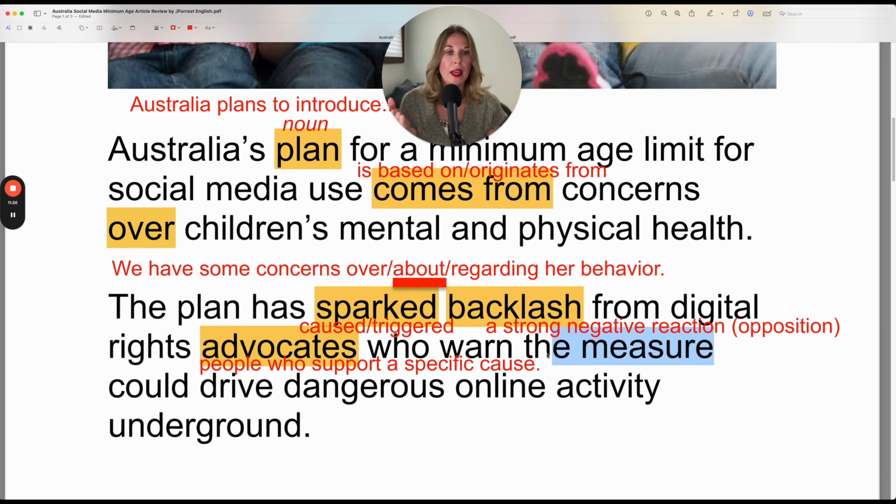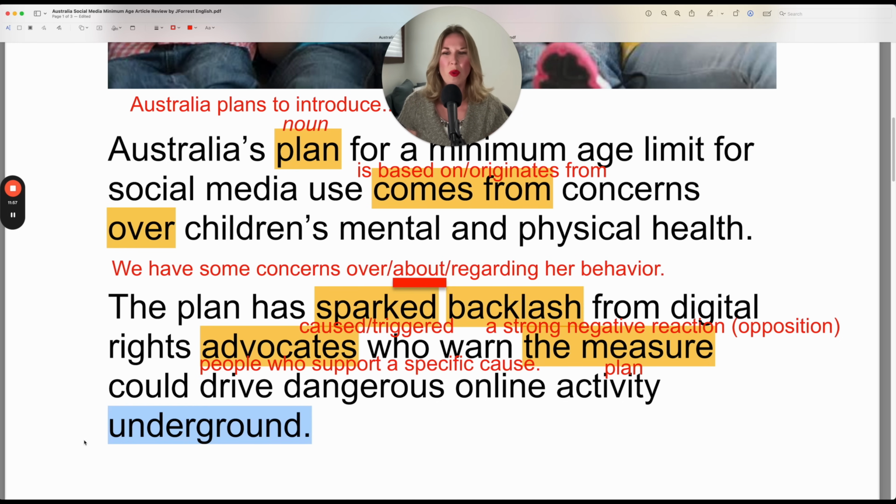So if the measure, which remember is another way of simply saying the plan to limit social media use in children or have an age restriction for it, the measure, the plan could drive. So if the plan drives dangerous online activity underground, it causes the activity to go underground, which then could be dangerous.